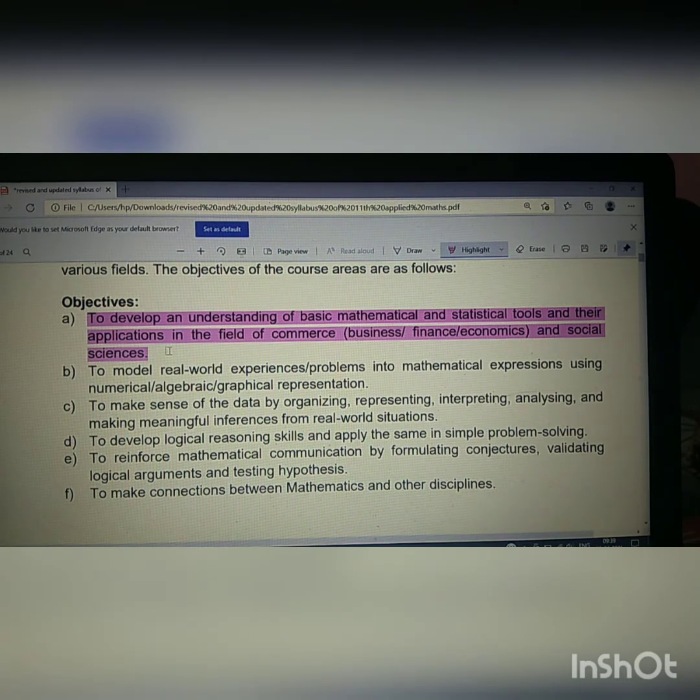So how we can use these statistical tools in the field of commerce, like business, financial economics, and social science, etc. The next objective is to model the real world experience, that is, to give students real world exposure to mathematical problems and how they can use the different fields of mathematics in their real world.